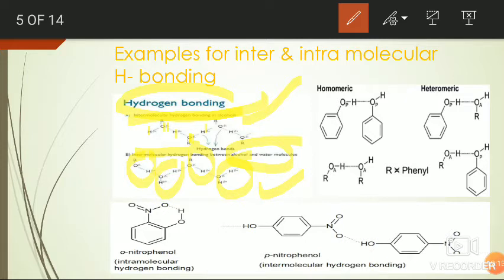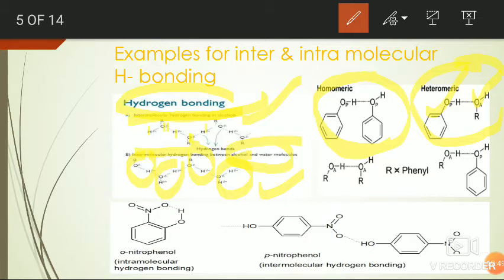Here the same one is observed in the case of phenols. The homomeric intermolecular hydrogen bonding is between two phenol molecules. The heteromeric intermolecular hydrogen bonding is between one phenol and one alcohol. Okay, next example. Example for intramolecular hydrogen bonding. As we discussed in the earlier slide, intramolecular hydrogen bonding is common or specific in phenols.